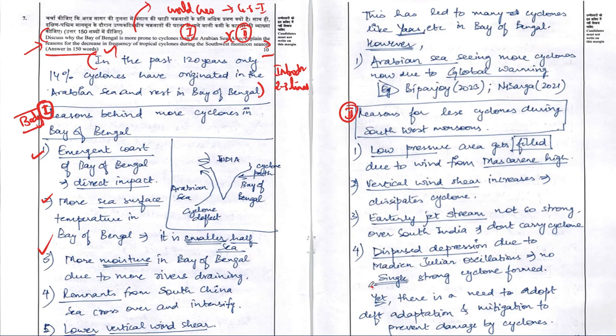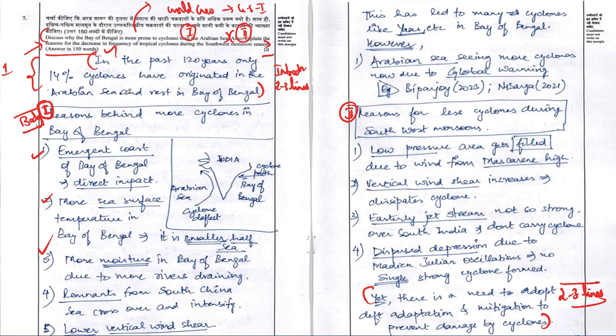Let's now look at the conclusion. Conclusion again he has written in 2 to 3 lines. I would say this is one of the best ways to write an introduction and conclusion, because your introduction and conclusion in the UPSC mains examination carry a maximum mark of 1. So to fetch that 1 mark, I feel there is no need to write more than 3 to 4 lines, because it will eat away your time as well as your space in the examination hall.